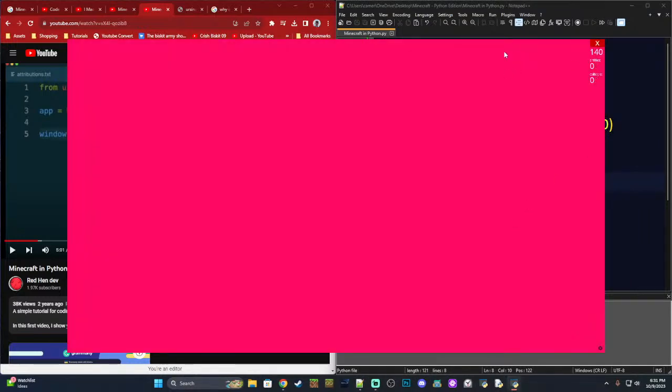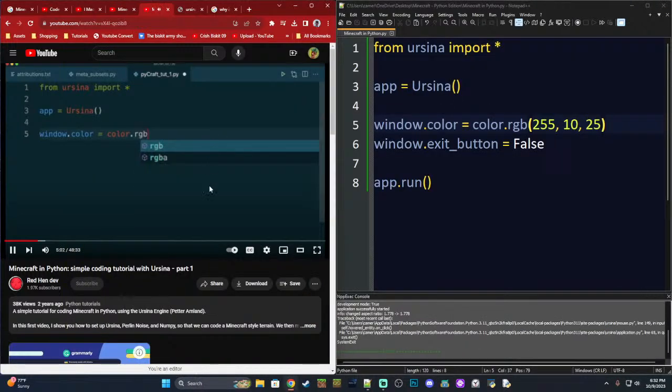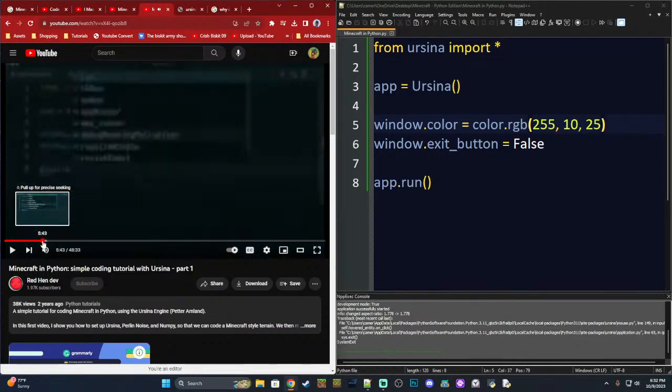Okay. I made a pink window. I don't want a pink window. I want to have a red window. So let's see if this is red. I mean, obviously, yeah, it's red. It's like a cool shade of red. The exit button is here, which is different than his because he has a different exit button. So I set that. Let's see what happens to his.